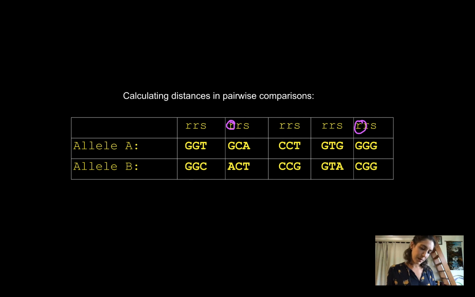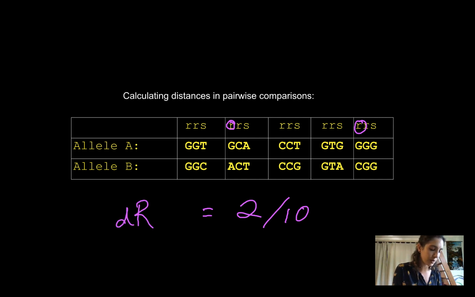And I think that might be it. So there are only 2 differences between these two alleles out of the total number of replacement sites. That is how we get the replacement distance, or in other words, dr.